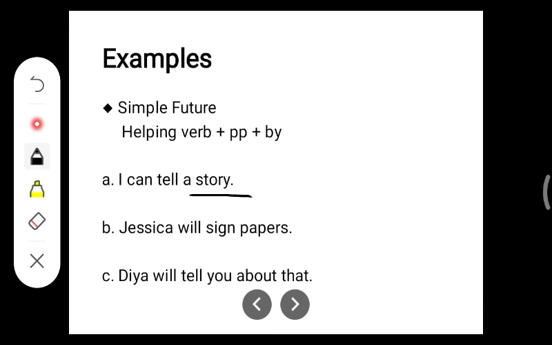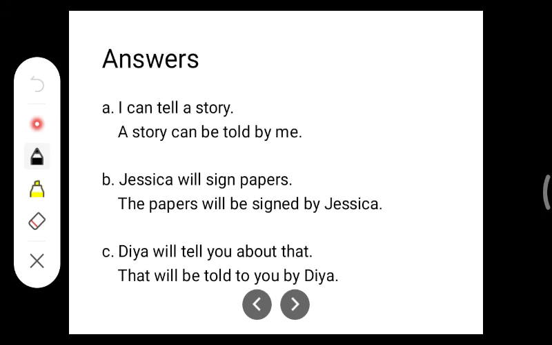Then comes Jessica will sign papers. The papers will be signed by Jessica. Then Dia will tell you about that. That will be told to you by Dia. So here are your answers.